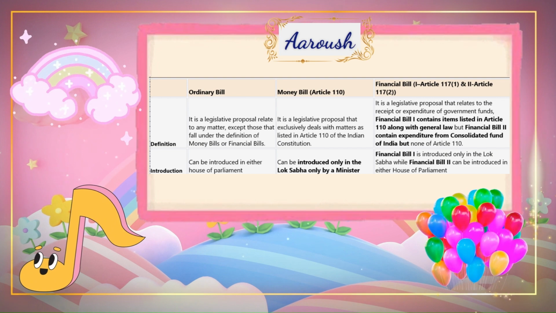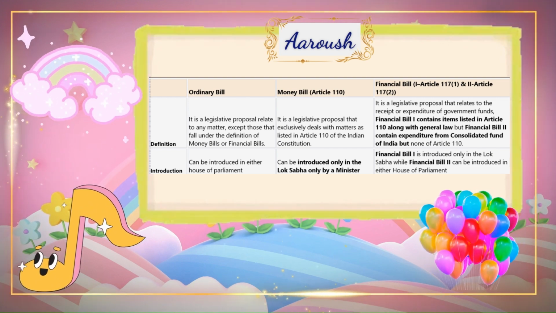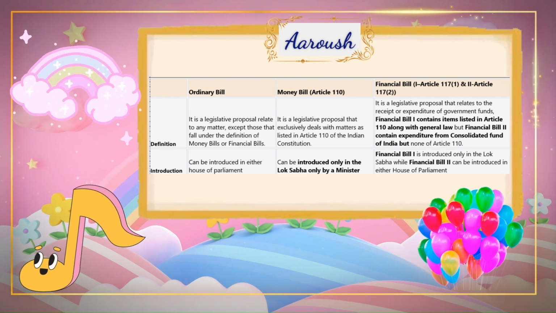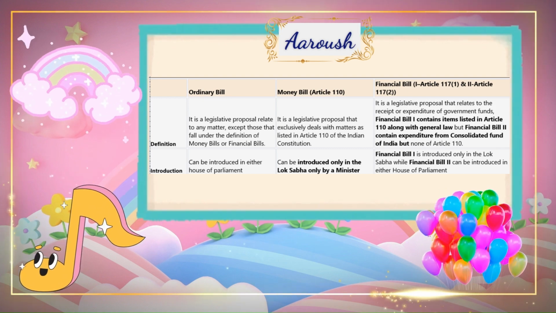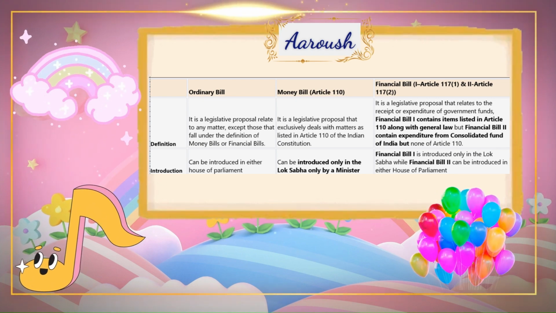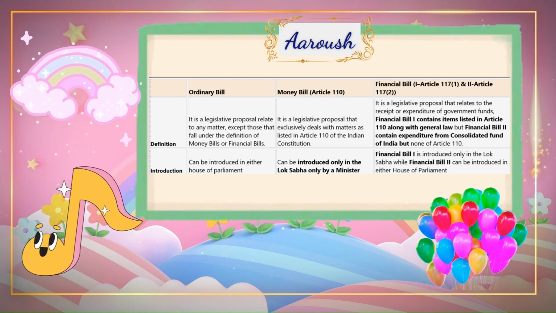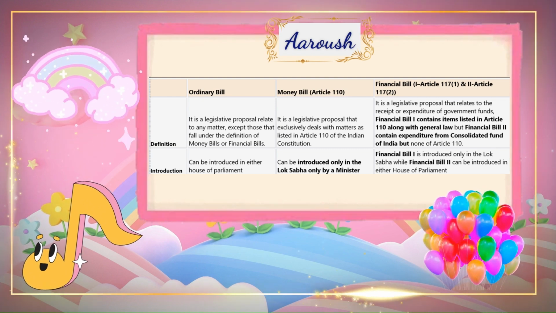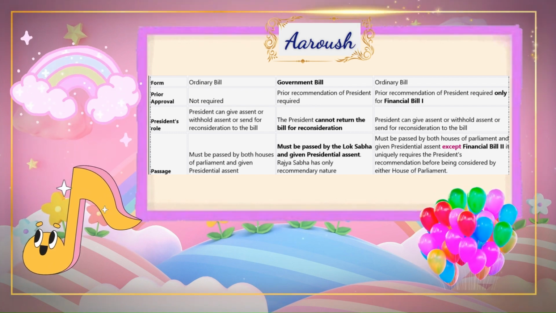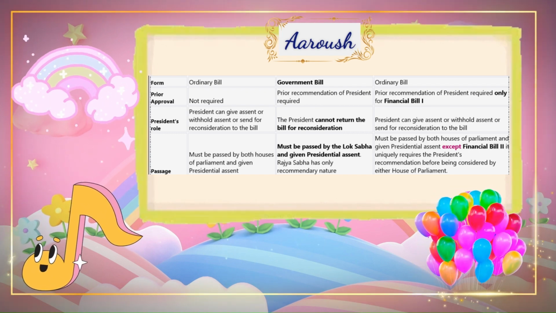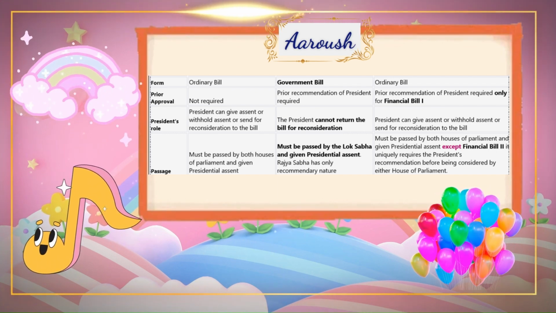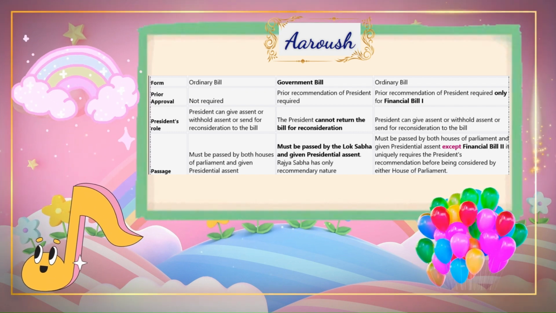Money Bill, Article 110. Financial Bill: 1. Article 117(1) and 2. Article 117(2). Definition: an ordinary bill is a legislative proposal related to any matter, except those that fall under the definition of money bills or financial bills. A money bill is a legislative proposal that exclusively deals with matters as listed in Article 110 of the Indian Constitution. A financial bill is a legislative proposal that relates to the receipt or expenditure of government funds.